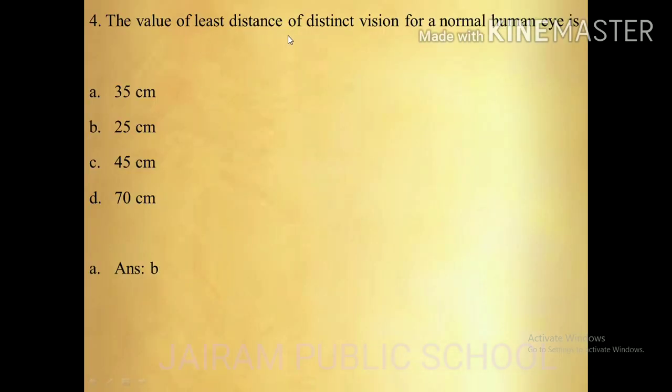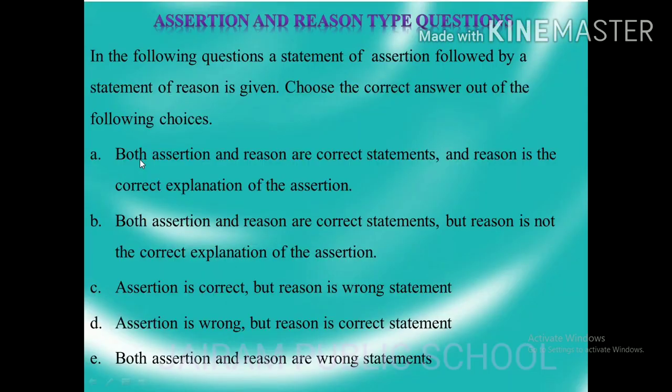The true value of the least distance of distinct vision for a normal human eye is 25 centimeter. So if it is below 25 centimeter we can't see the object clearly, and if it is more than 25 also we are unable to see it properly. So 25 centimeter is the exact answer.